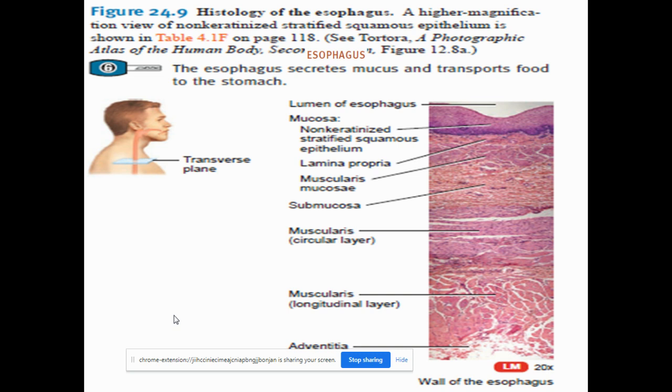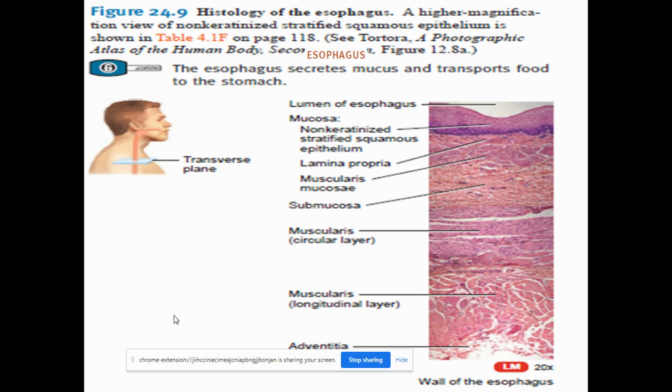So what are the three layers? Non-keratinized stratified squamous epithelium, lamina propria, and the muscularis mucosa. So these are the regions. What is the application of these regions? They protect the tube, the esophagus, as well as the whole digestive tract. They secrete mucus, so they protect the tube from the hard regions of the food.